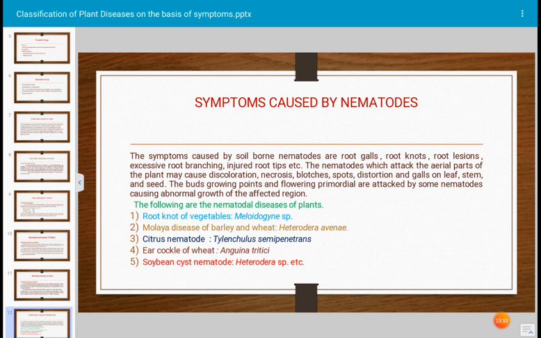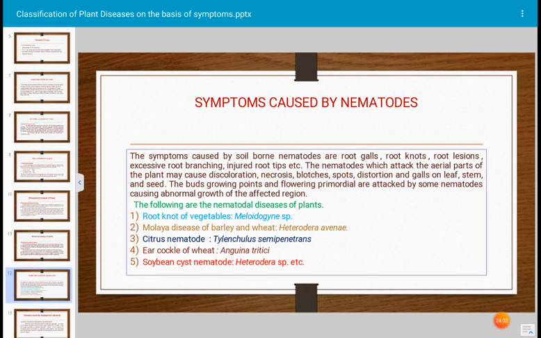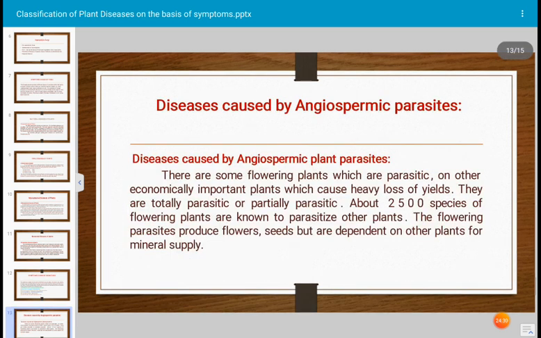The following are the nematodal diseases of plants. Root knot disease of vegetables, which is very common, is caused by a nematode, Meloidogyne species. Molya disease of barley and wheat is caused by Heterodera avenae. Citrus nematode, which is very common, is Tylenchulus species. Ear cockle of wheat, Anguina tritici. Soybean cyst nematode, Heterodera species, etc. These are the different nematodes which cause diseases of several types of plants.